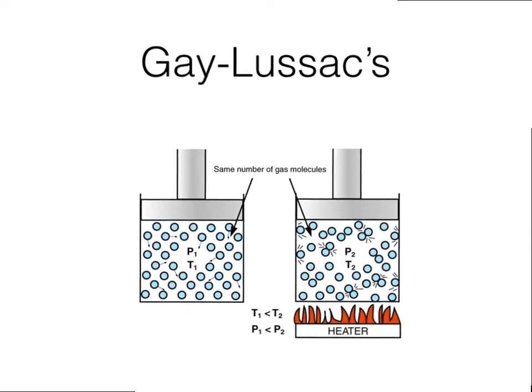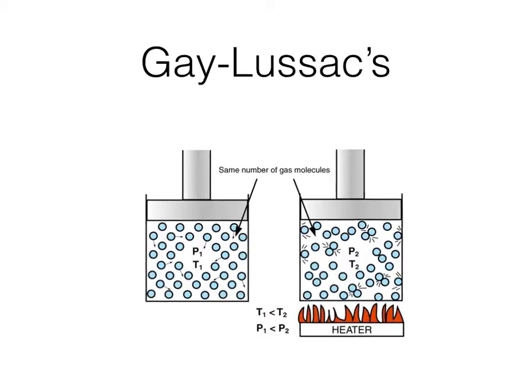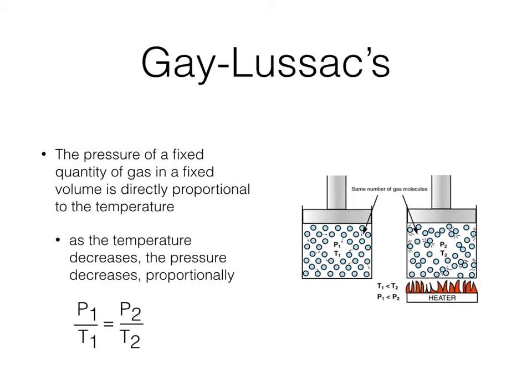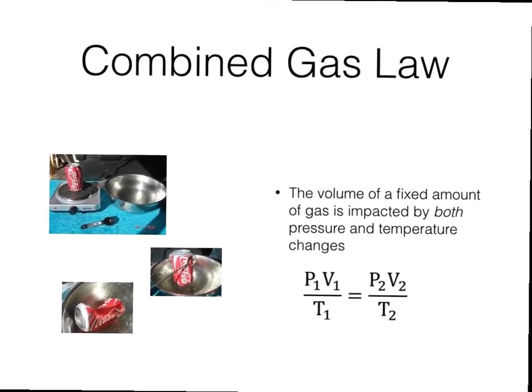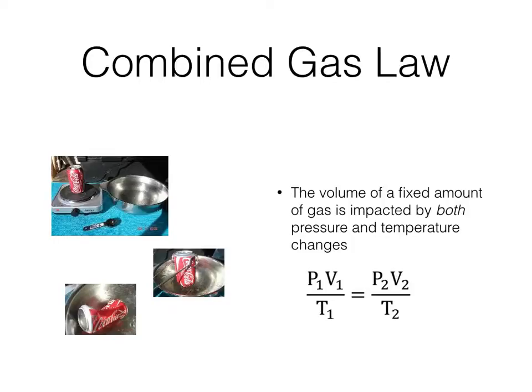Gay-Lussac's is the relationship between temperature and pressure. Like volume, if I increase the temperature, my pressure increases. Now this ties back into our kinetic molecular theory, because if the temperature increases, that means the particles are moving faster and they're colliding with each other and the sides of the container more, and pressure is literally the result of those collisions. Now, all of these three can be put together into what's known as the combined gas law.